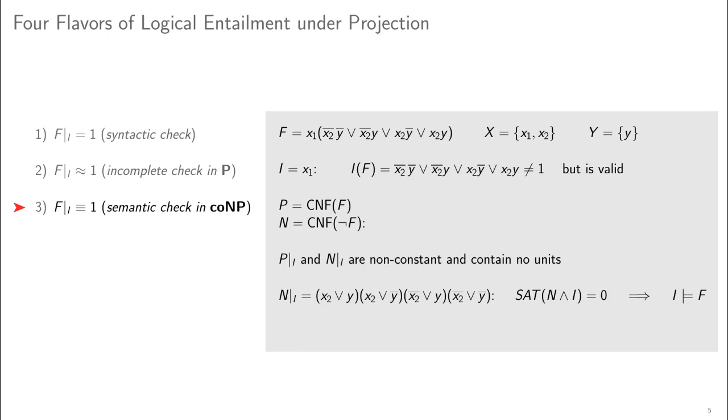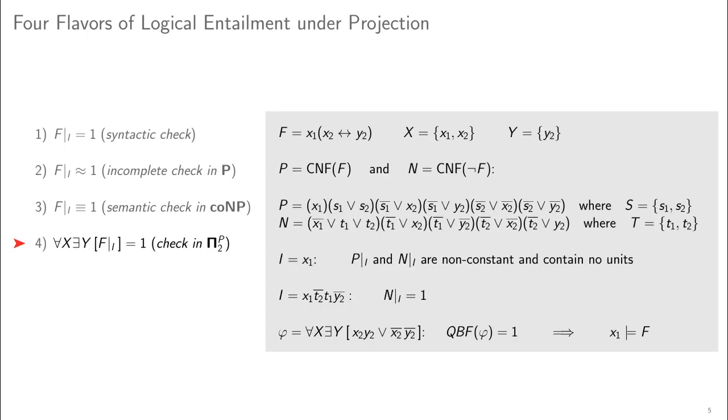Our third entailment test consists in running a SAT oracle on not f and I until termination. Modern SAT solvers work mostly on CNFs, so we transform f and its negation into CNFs p and n. For this example, the syntactic and the incomplete check are not strong enough to determine that I entails f. The residual of p under I syntactically differs from true, and the residual of n under I is neither constant nor does it contain a unit. If a SAT oracle is called on n and I, it returns unsat. It is therefore able to show that I entails f.